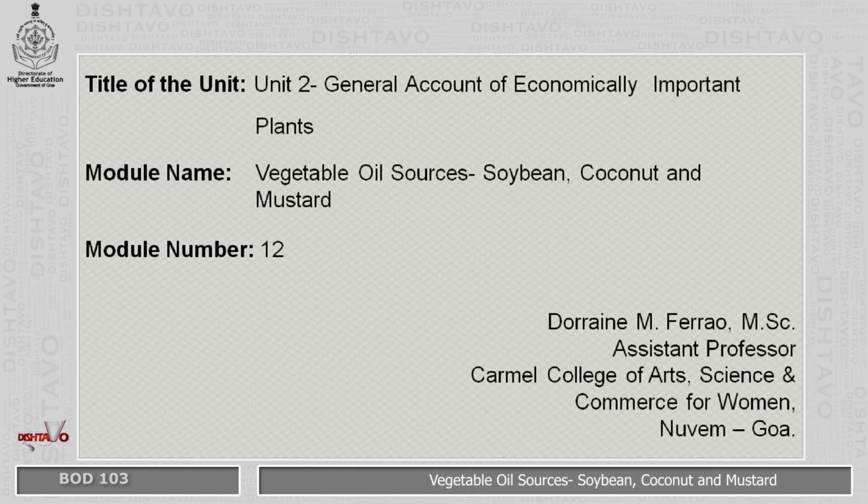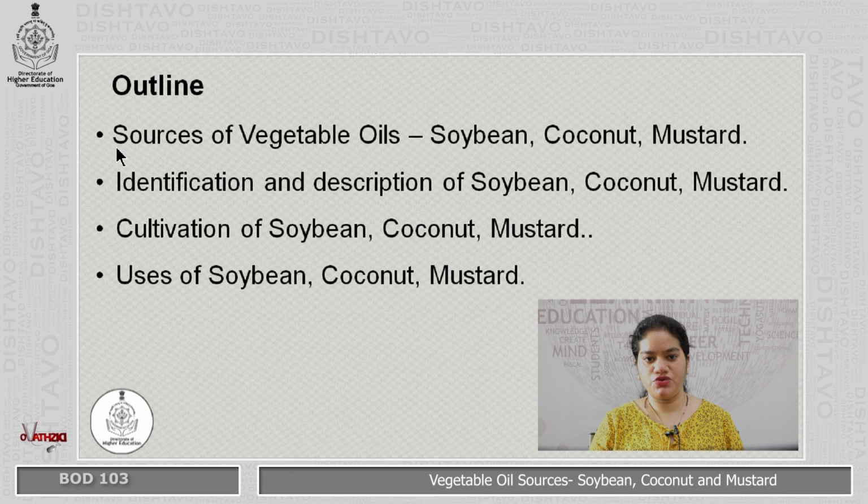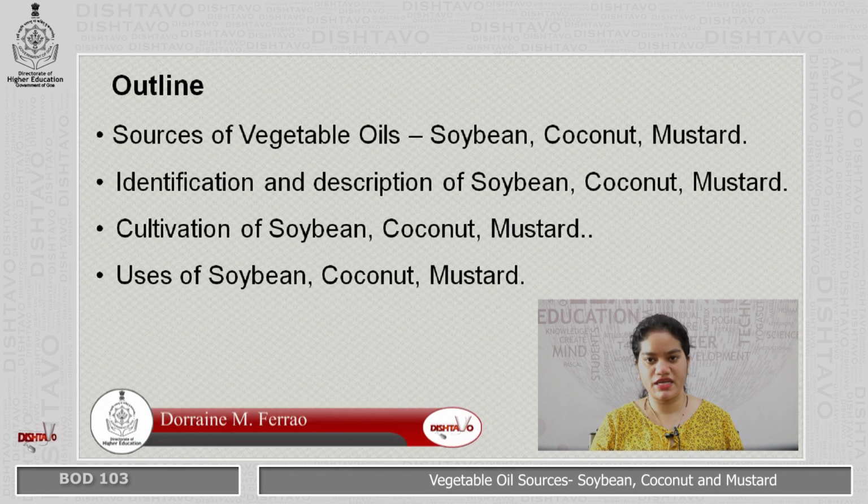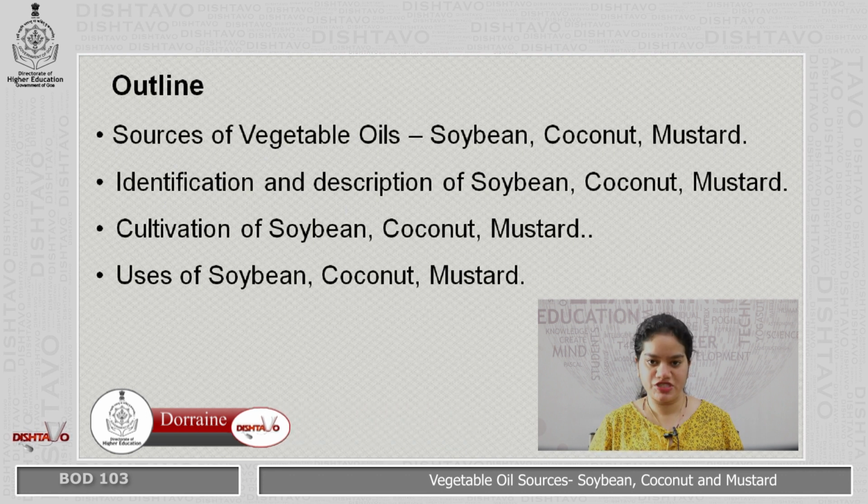We are going to learn about the module vegetable oil sources. That is, we are going to learn about soybean, coconut and mustard. In this module, you all will learn the sources of vegetable oils, that is soybean, coconut and mustard. You will learn the identification and description of soybean, coconut and mustard.